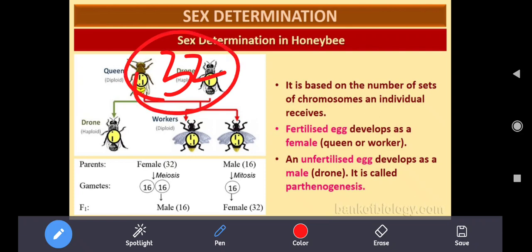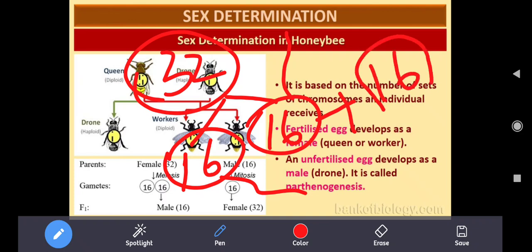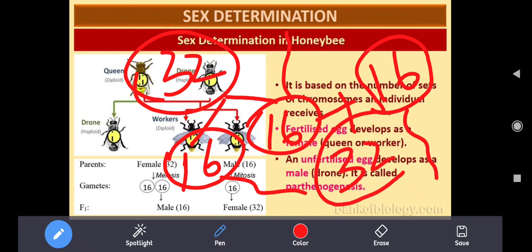So when it produces eggs, 16 plus 16 chromosomes will be cleaved into its gametes. So this is one egg and this is one egg. Now this egg fuses with the 16 chromosomes present in the male, then again it will be 32. So the 32-chromosome insect is female here.